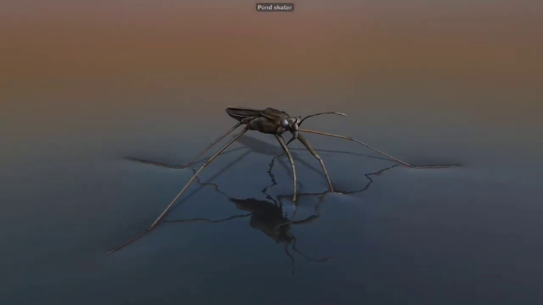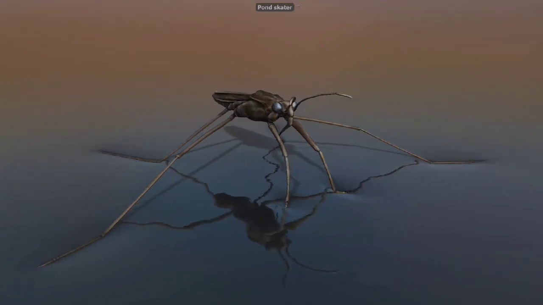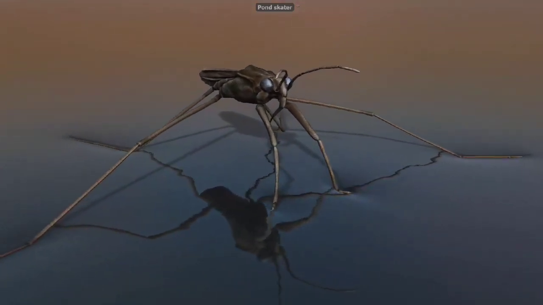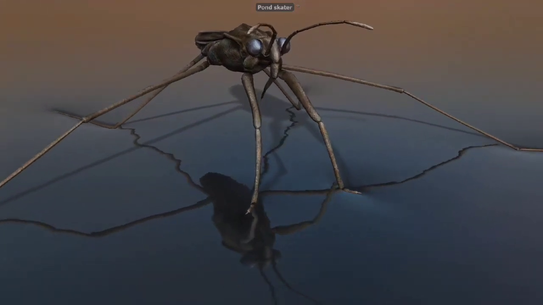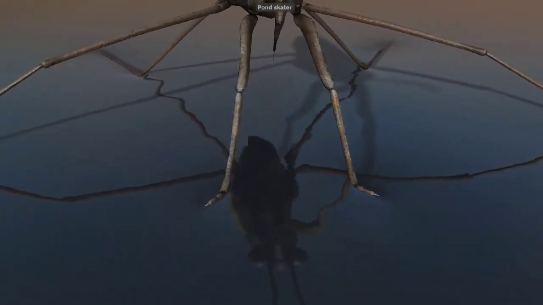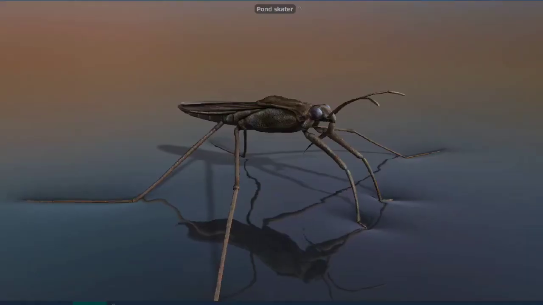Surface tension and capillary action play an important role in nature. For example, pond skaters could not run on the surface of the water without the presence of surface tension.